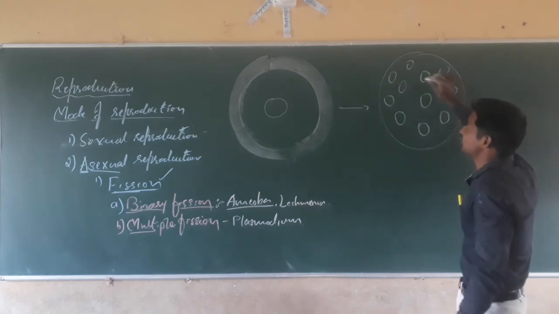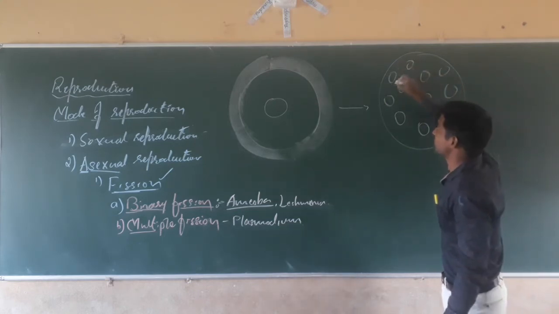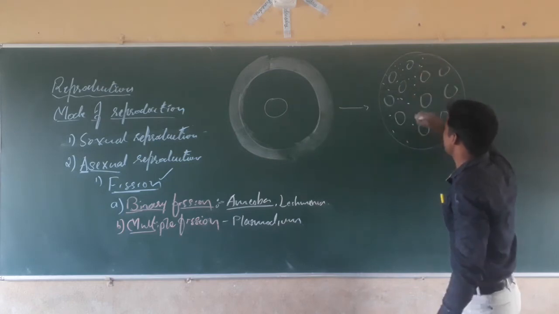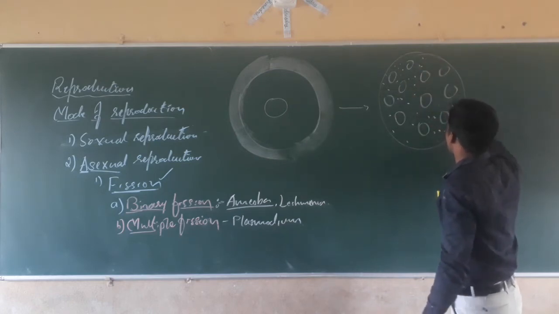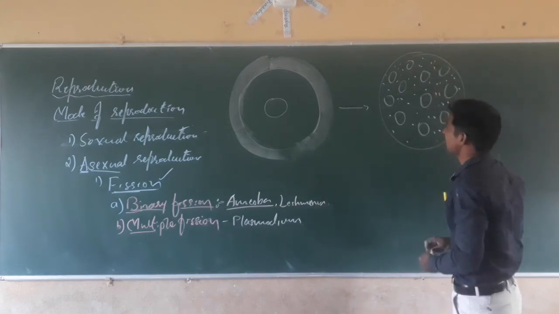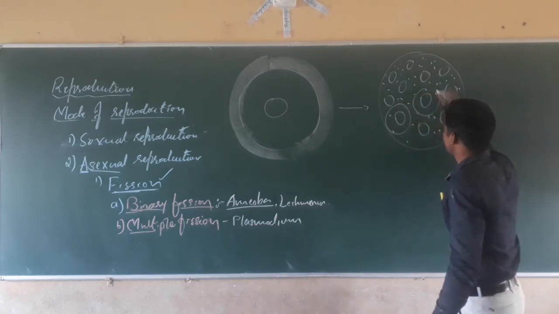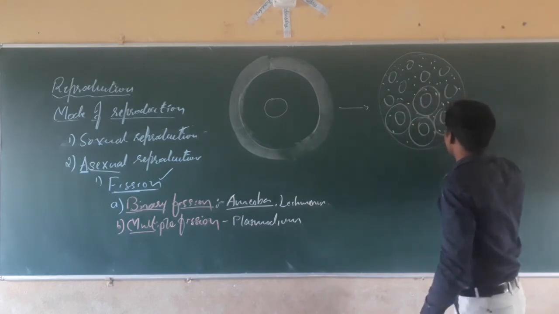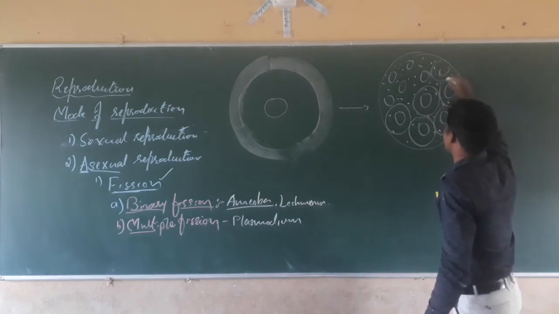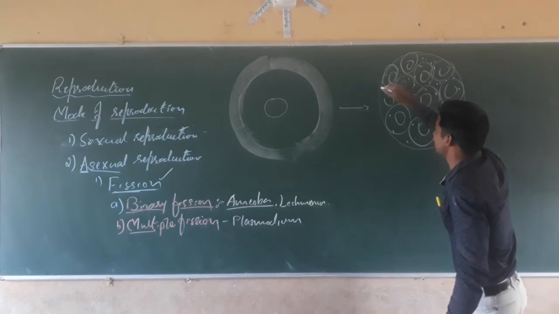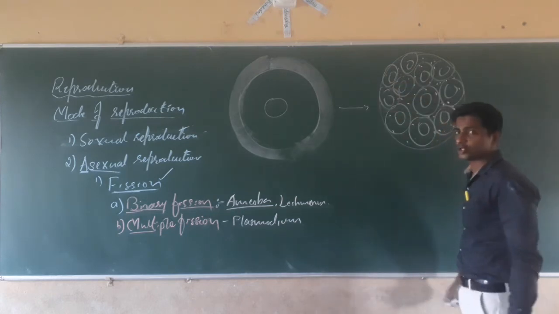Then whatever cytoplasm is present, this cytoplasm also starts to divide. Another cell membrane starts to form around the nucleus and some amount of cytoplasm.